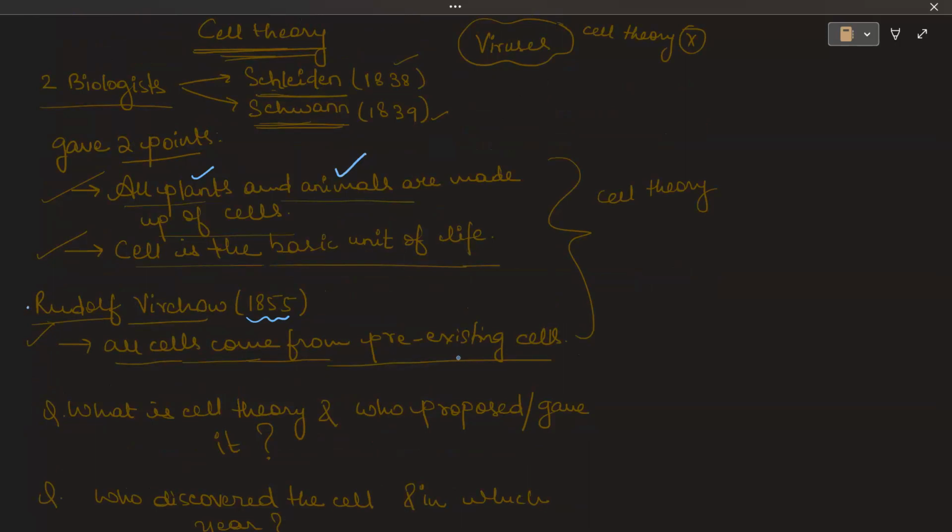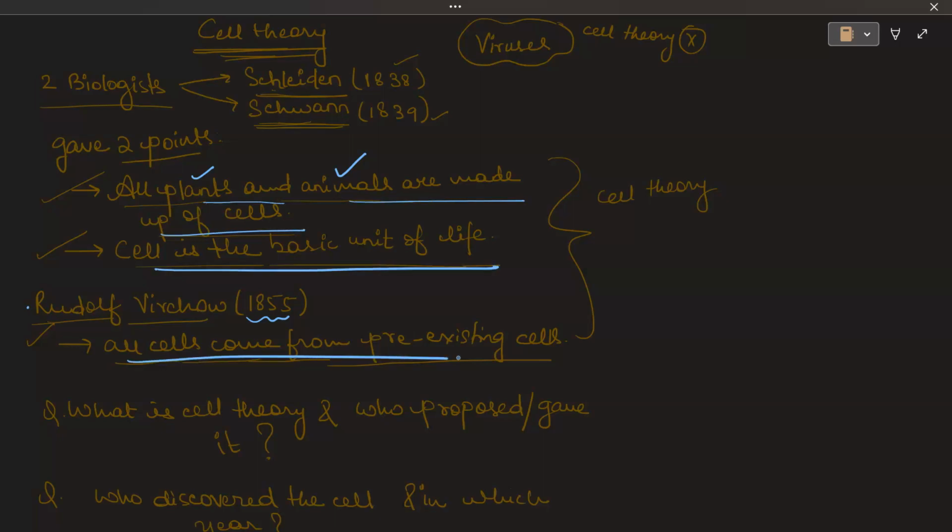So these three points: all the plants and animals are made up of cells, cell is the basic unit of life, and all cells come from pre-existing cells. These three points come under the cell theory. So this is altogether the cell theory. Now, always remember that if the question comes like who proposed the cell theory, then you write Schleiden and Schwann.